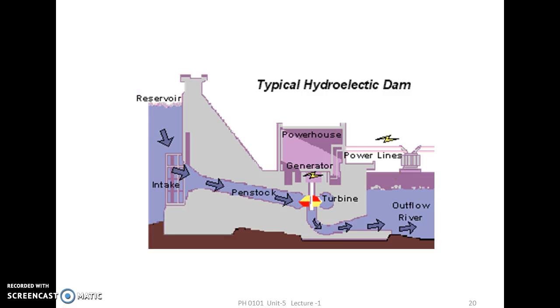This is a typical hydroelectric dam, if you can see. These are the reservoir, penstock, turbine is rotating, generator is there, the power lines are carrying the electricity, and this is the outflow of the river.